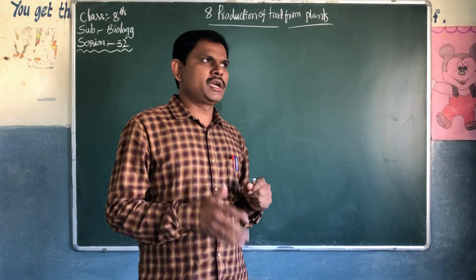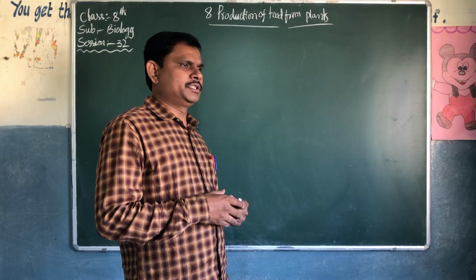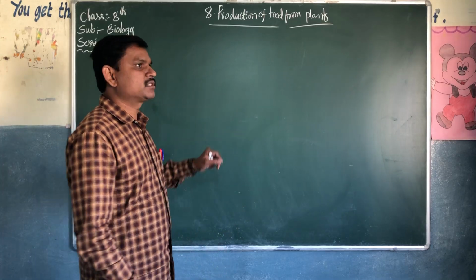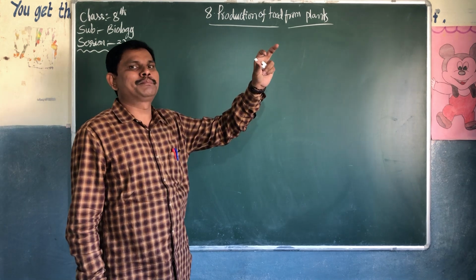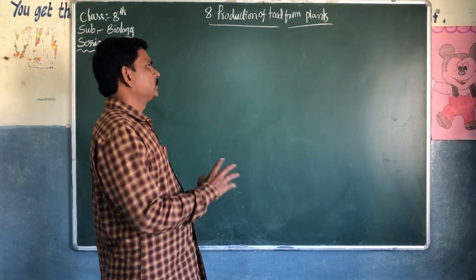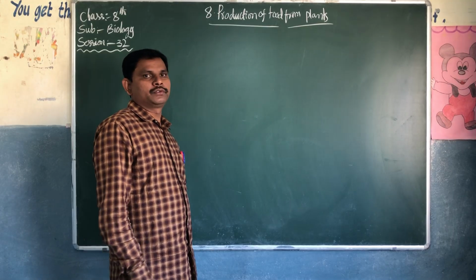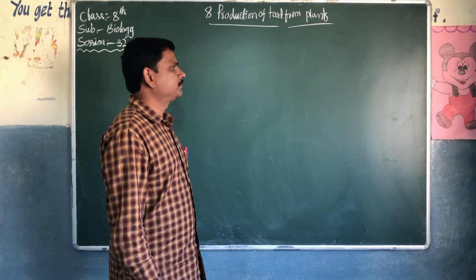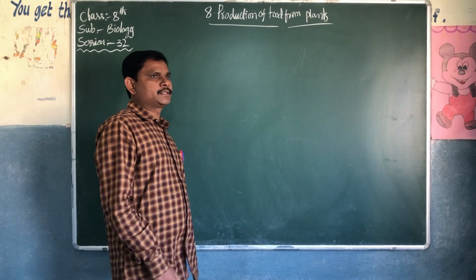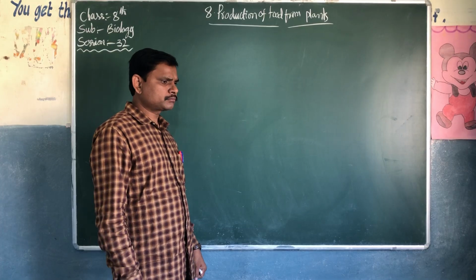These 8th and 9th units are both related, because the 9th unit talks about the production of food from animals. So that is the small difference between production of food from plants and production of food from animals. So today in class there are so many definitions.